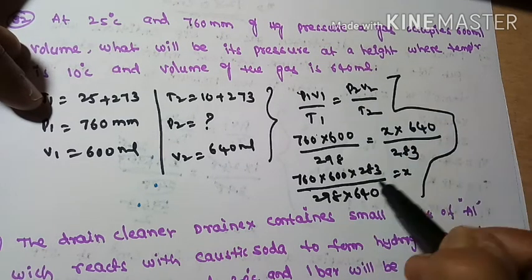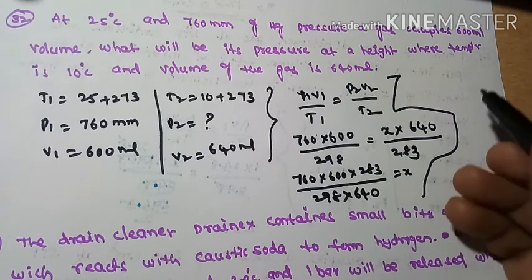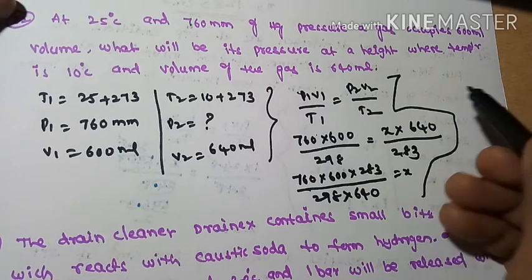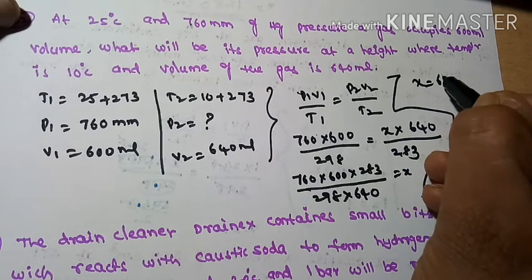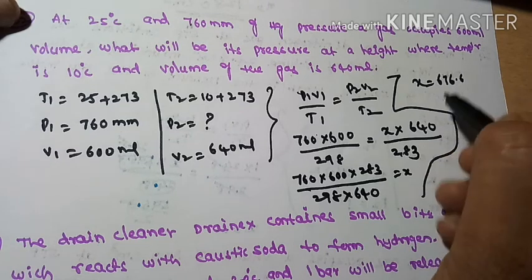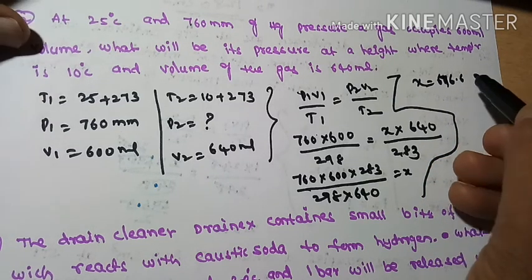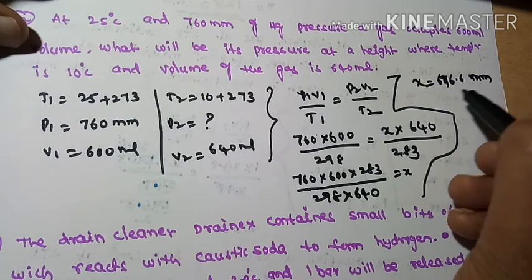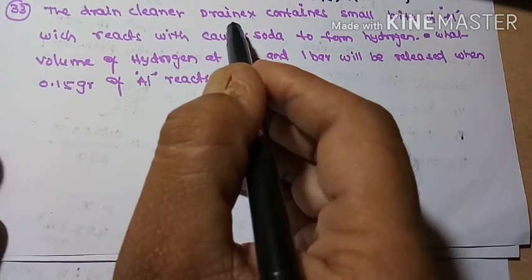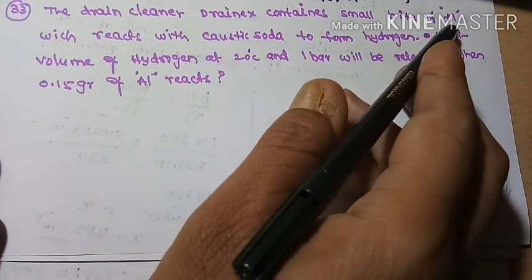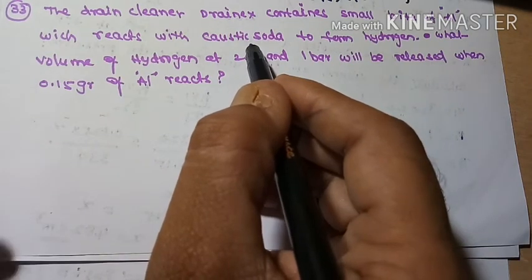So now you solve this simple mathematical calculation, and you will get the answer 676.6. What are the units here? Pressure units are millimeters, so this is also millimeters of Hg. Millimeters of Hg.